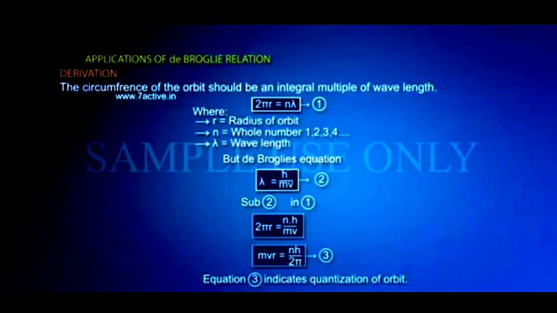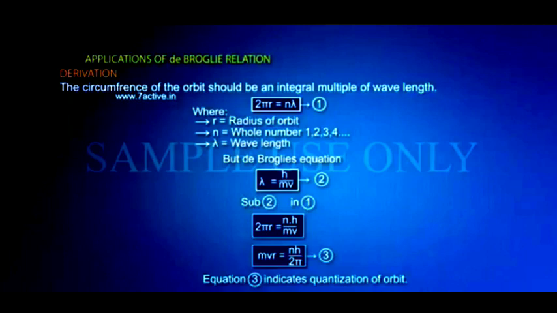So these are the main applications of the de Broglie relationship. The main postulates of Bohr's atomic theory are corrected by the de Broglie relationship. The de Broglie relationship gives the logical answer for why the electron is restricted to revolve around the nucleus in a fixed orbit in which the angular momentum of the electron equals nh by 2 pi.